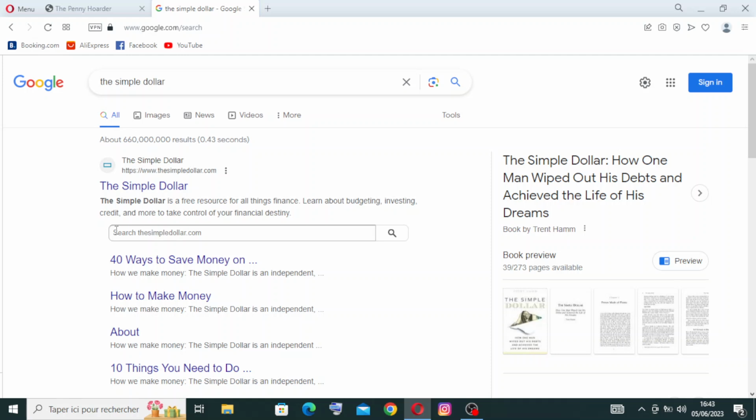So today I'm back with a new website, like you see with me here. It is called The Simple Dollar, and it's a personal finance website that provides readers with advice, tips, and resources for managing their money, reducing debt, and building wealth.